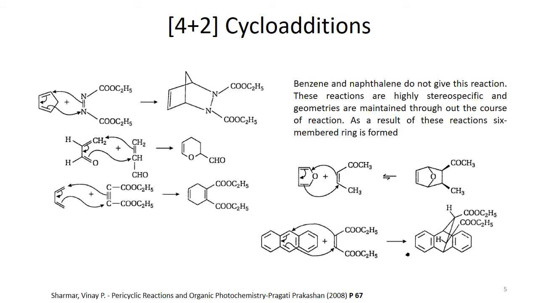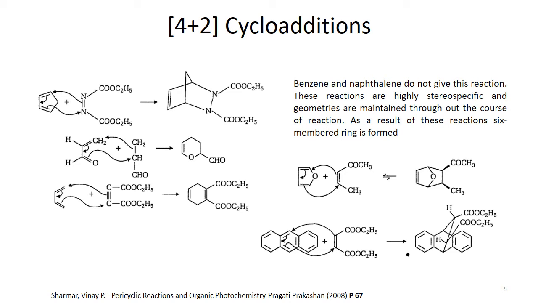Anyways, the first example written here is the reaction of one diene, that is cyclopentadiene. It reacts with the diazo compound. So this diazo compound acts as a dienophile. We shall talk about 4+2 cycloaddition reactions in detail in the next lecture, where you shall see that the dienophile reacts better when it has electron withdrawing groups attached to it.